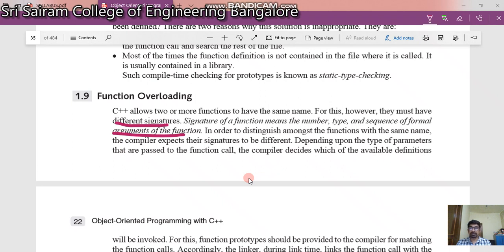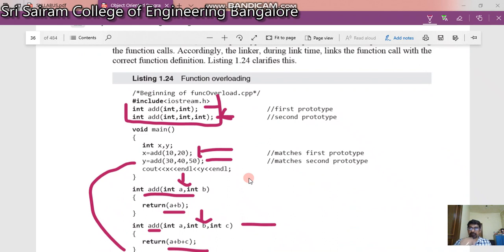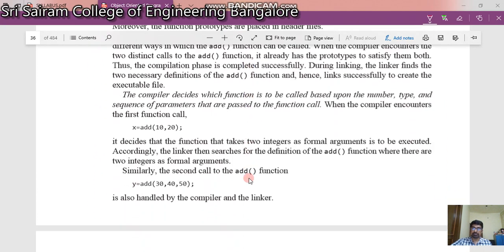We can have two or more functions with the same name but different signatures. So please recall, these are the examples for this. We have two functions with the same name add, but they take a different number of parameters. So that's all for now.